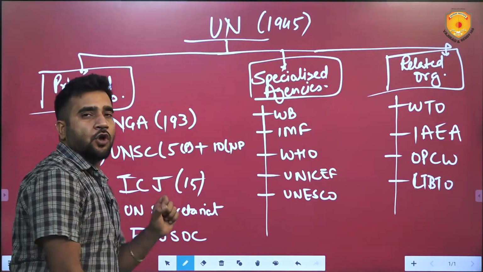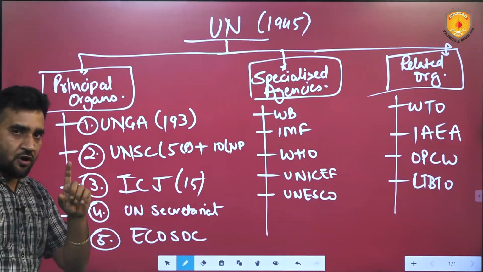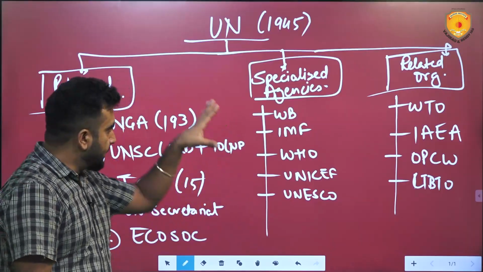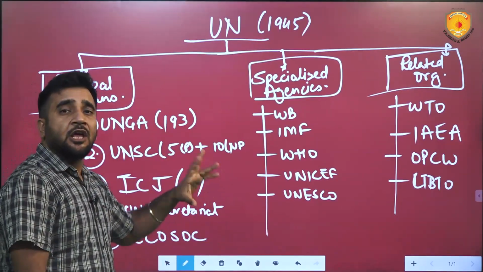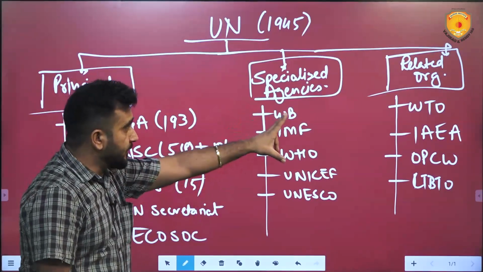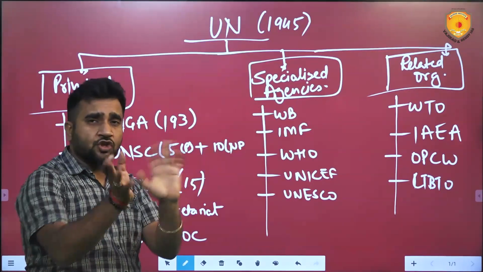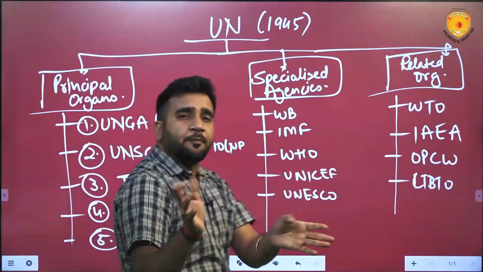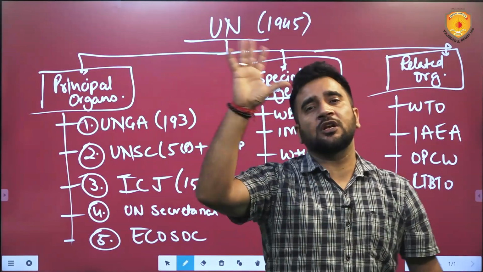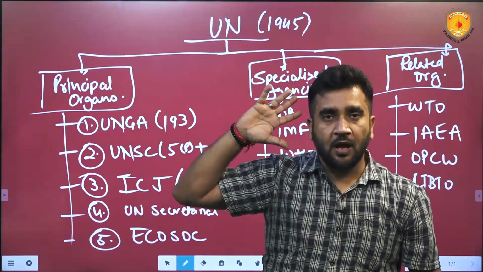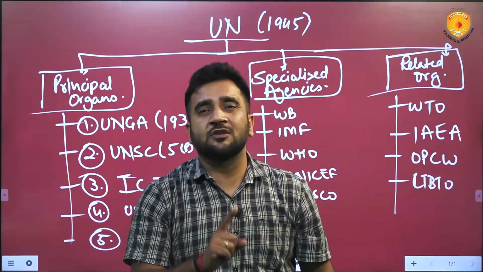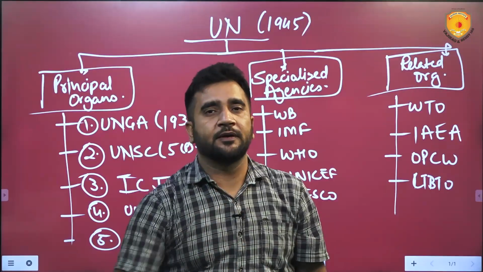Now, what does ECOSOC do? ECOSOC, as I told you, coordinates between various principal organs, and if need be, between principal organs and specialized agencies or related organizations. The main job is to coordinate, to ensure economic and social benefit. And mind you, coordination is the most difficult job in the world.